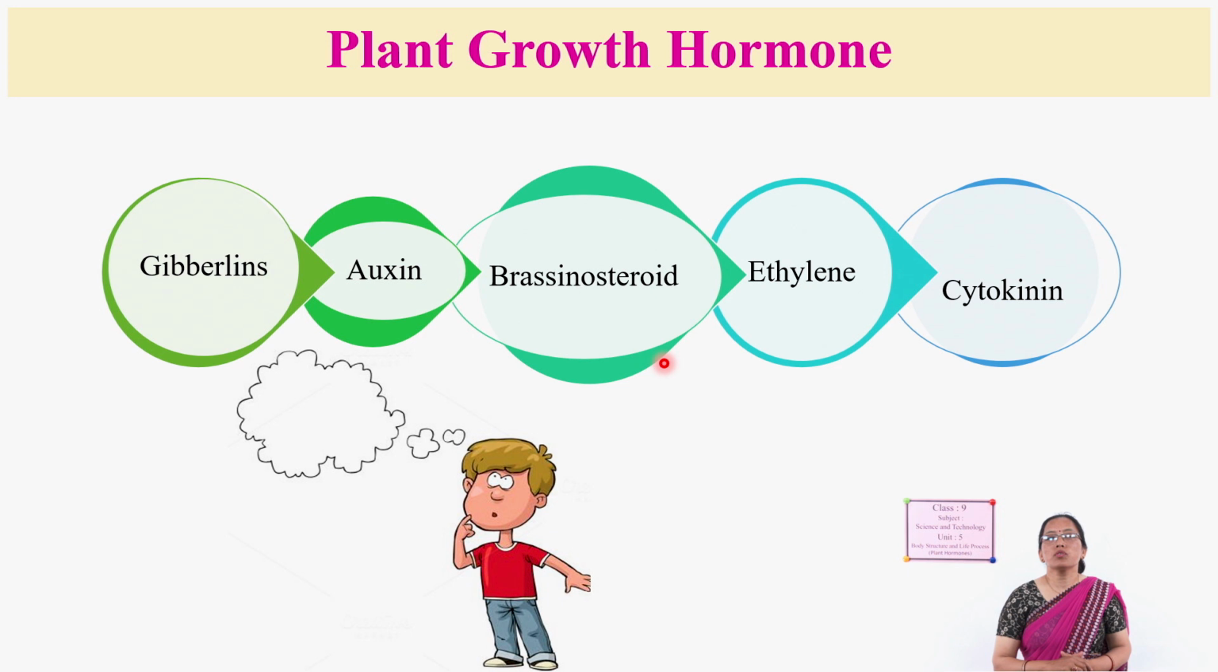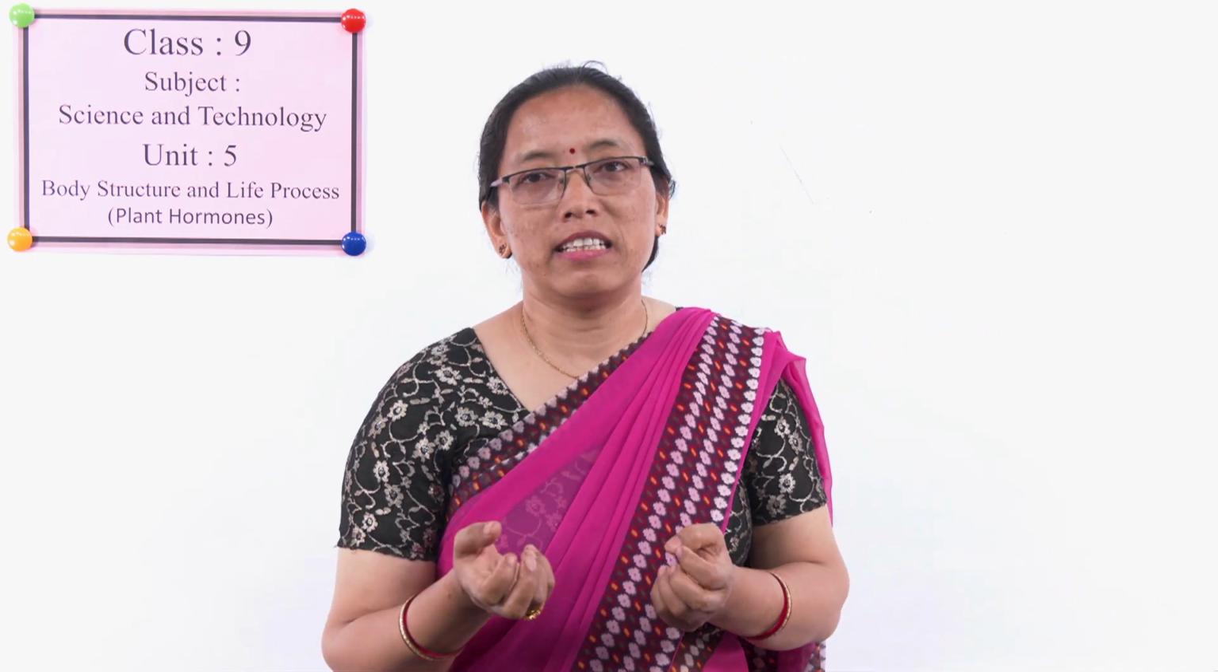Next one is cytokinin. Already we have learned about the cytokinin, where it is present and where it is synthesized. Yes, it is synthesized at the root tip, and it helps in the growth of the roots. During tissue culture, auxin and cytokinin are used in a proper amount. If it is used in a proper amount, the shoot system and root system grow properly. If it is not used in a proper amount, the tissue culture may fail.